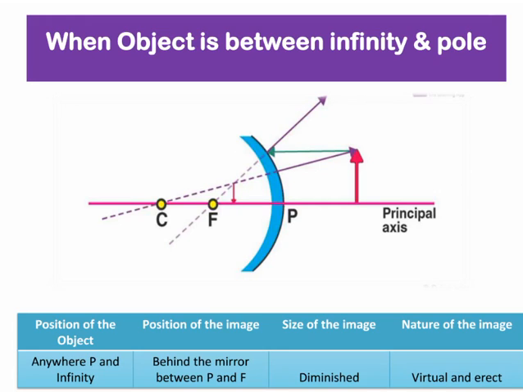Thus, the rays after reflection form an image between the pole and the focus F behind the mirror. You can see the diagram. The image thus formed is diminished, virtual and erect.